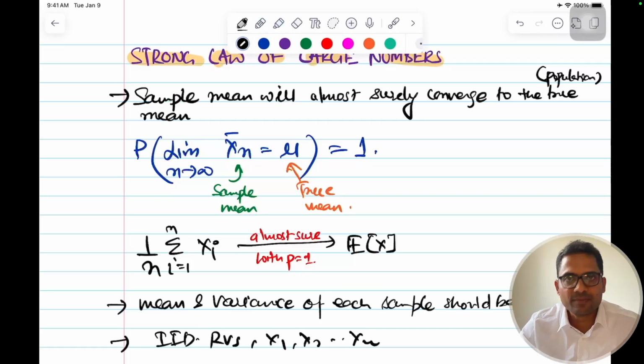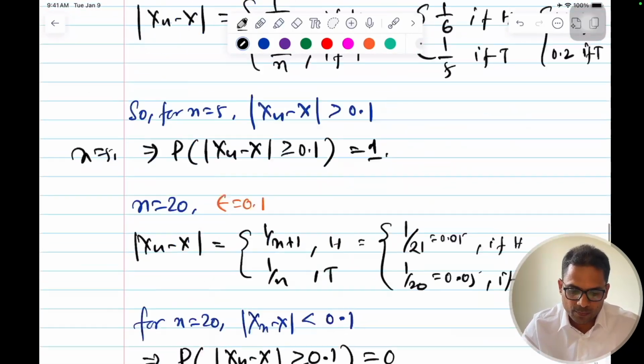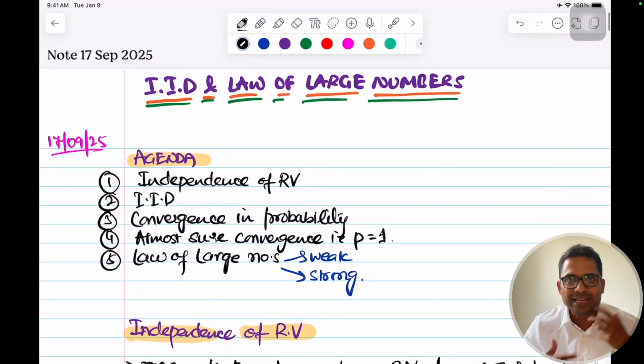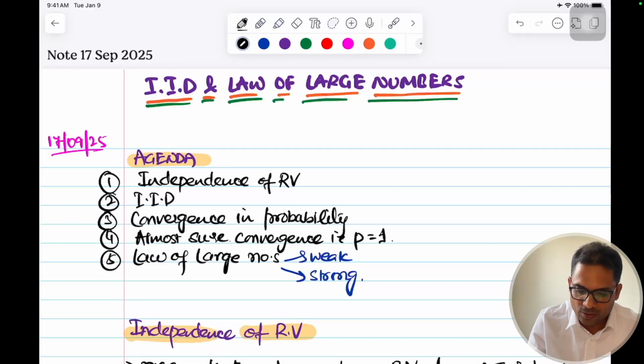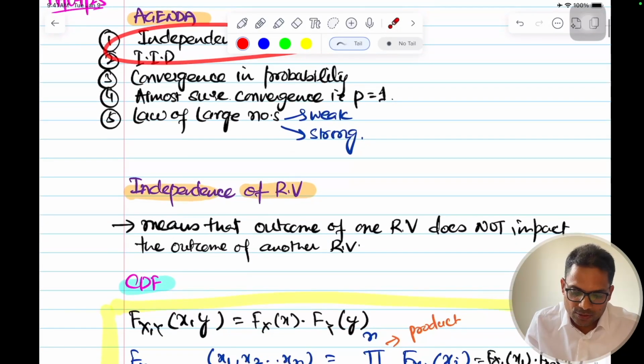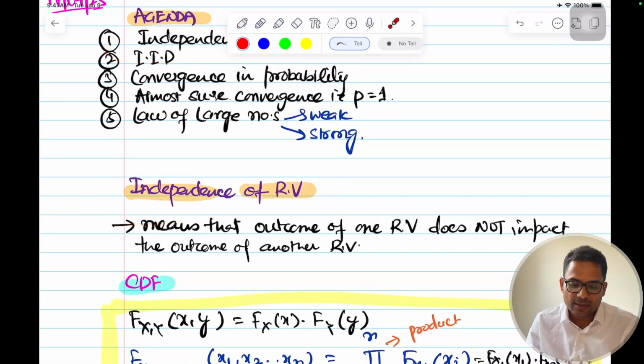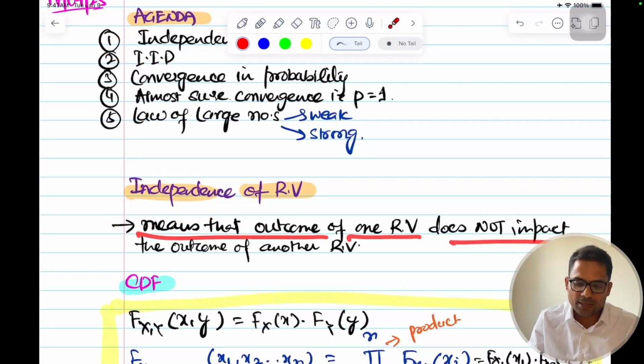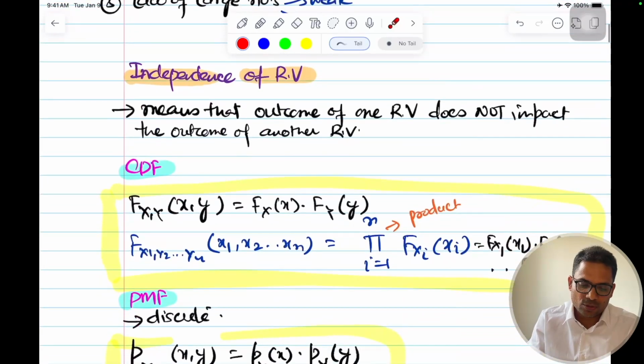A lot of theory to understand, but this is the application. Let's do a quick revision at the end so that everything is clear. Things are simple, but putting them in words is difficult. So, a summary of what we have studied today. We started with independence of random variables, which means the outcome of one random variable does not impact the outcome of another.